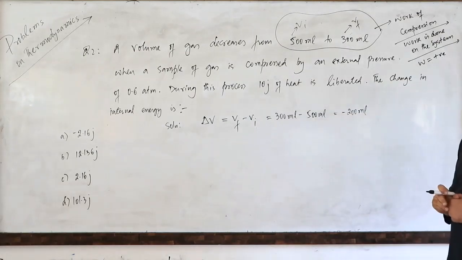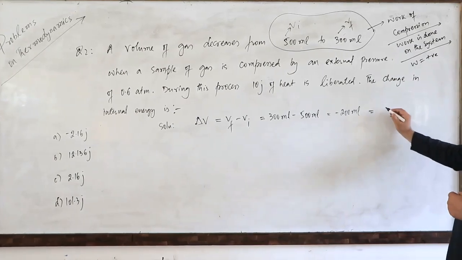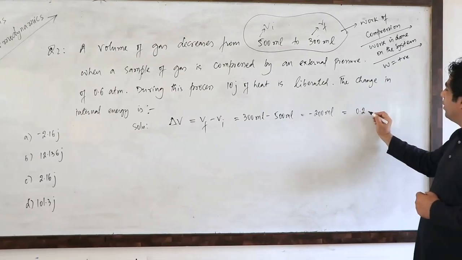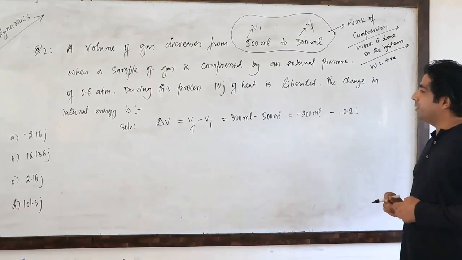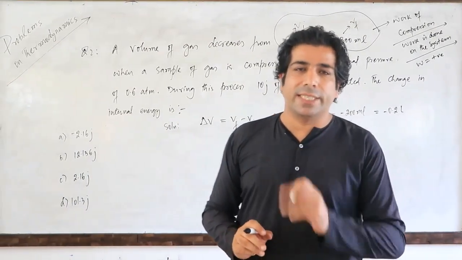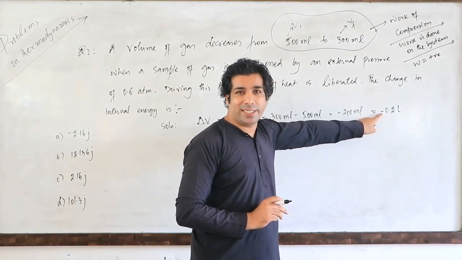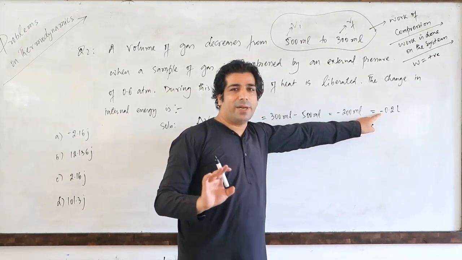Let us convert it into liters. So it will be around 0.2 liters. So minus 0.2 liters. This minus will tell us that volume is decreasing. The meaning of minus here is that volume is decreasing.